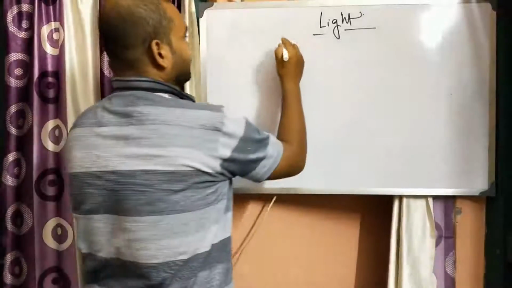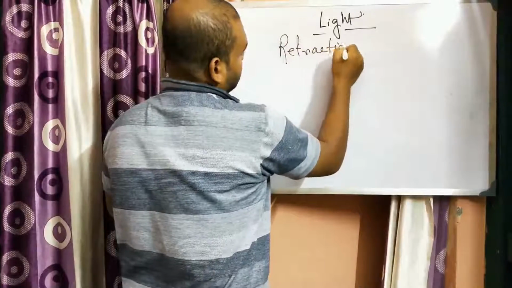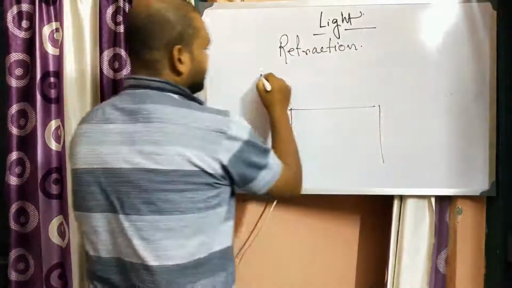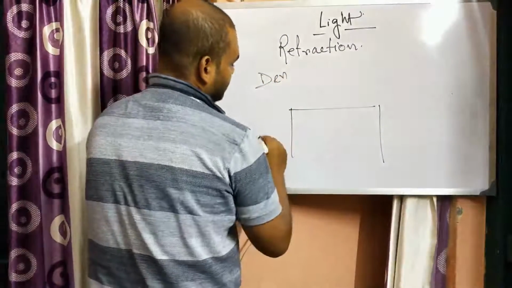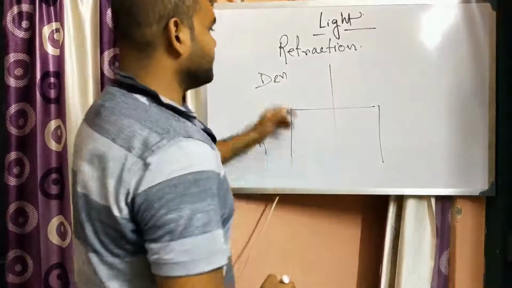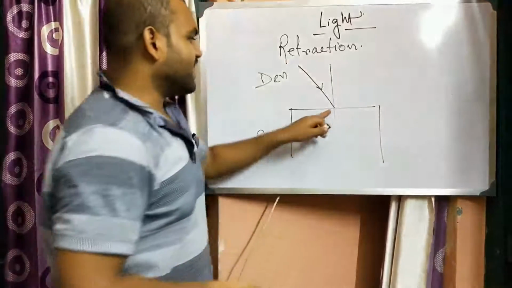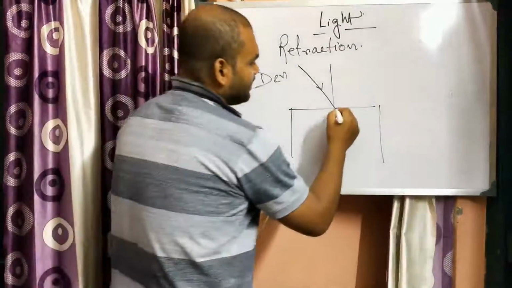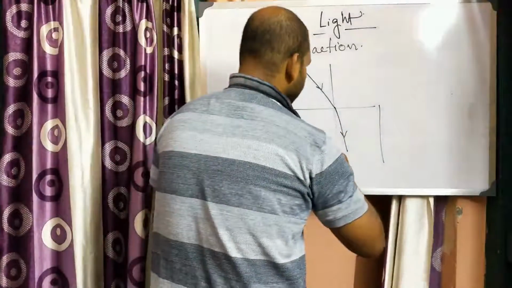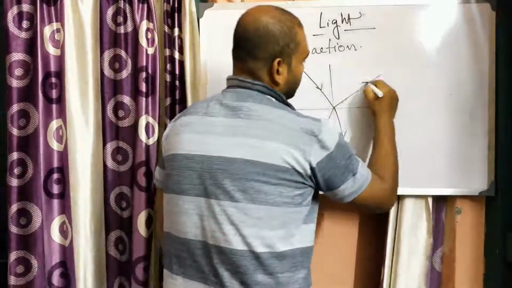Okay, so refraction. Suppose this is the denser medium and this is the rarer medium. Whenever light is coming from the denser medium to the rarer medium, from the surface of the second medium the light bends towards the normal. And whenever light goes from the rarer medium to the denser medium, then light bends away from the normal.